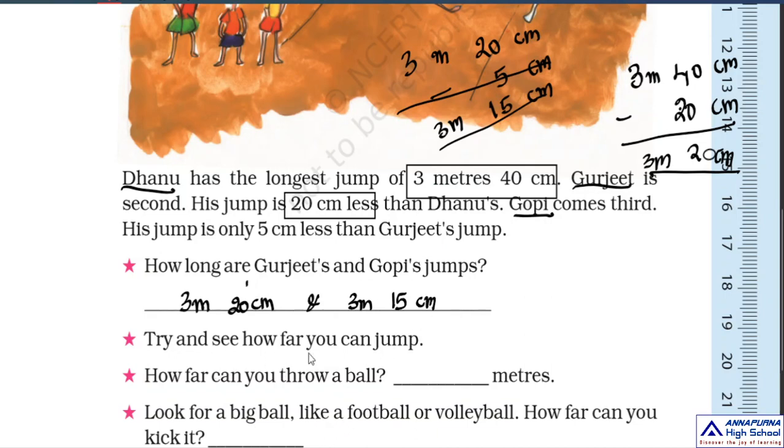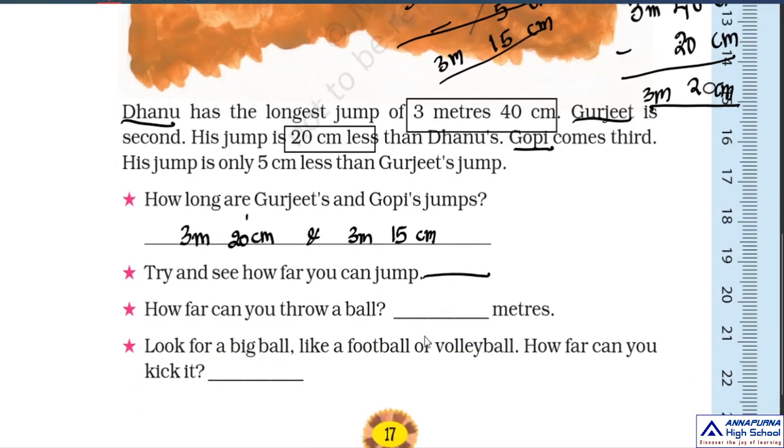Okay, children. So try and see how far you can jump. Please do it under the observation of your parents. Take their help, jump and measure the distance of how far you can jump. Do it at your home, children. Now we'll move to the next one. How far can you throw a ball in meters? Take a ball, throw it and measure the distance the ball reached. Maybe the longest is 6 meters.